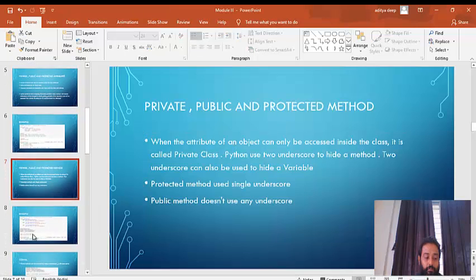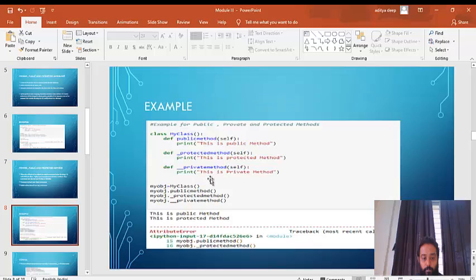Now let's see the example. Here I have created a class called my class and I have defined three methods inside this. The first method is a public method, the second method is an underscore protected method, and the third method is a double underscore private method. All three methods take one default argument called self, and they do nothing but print a statement from within.